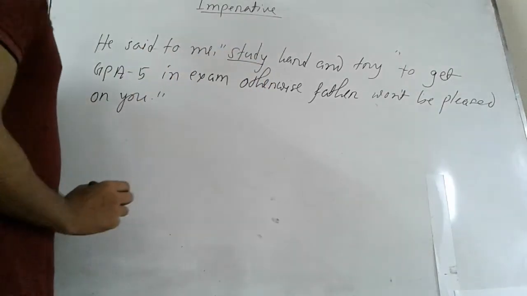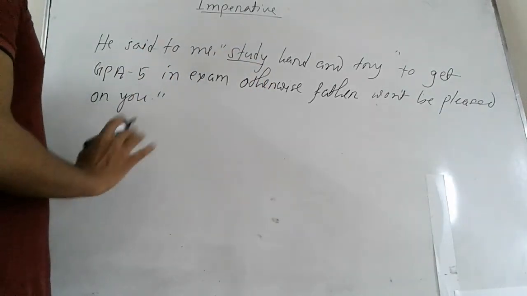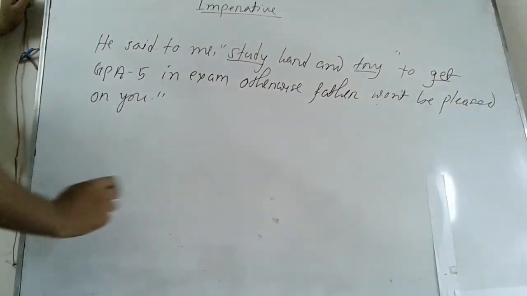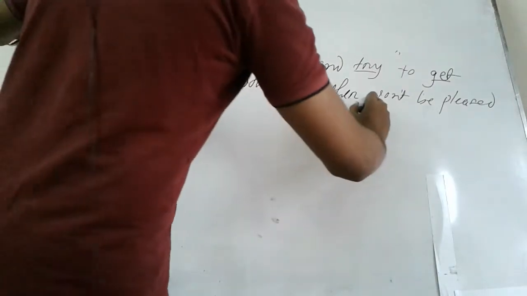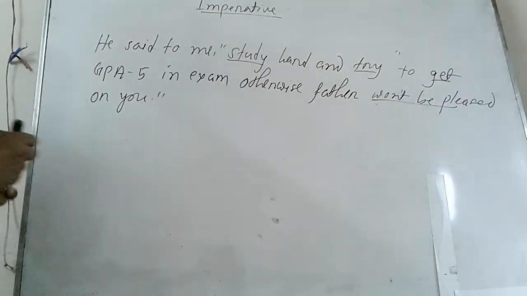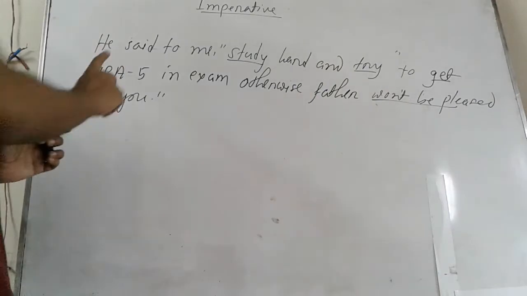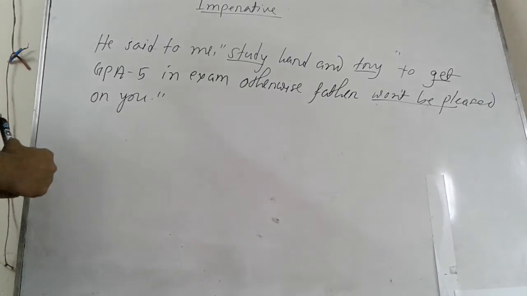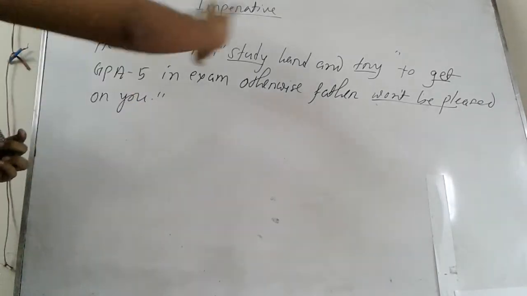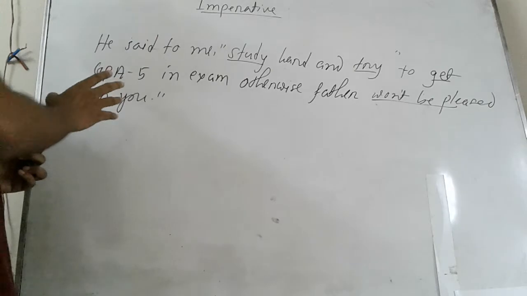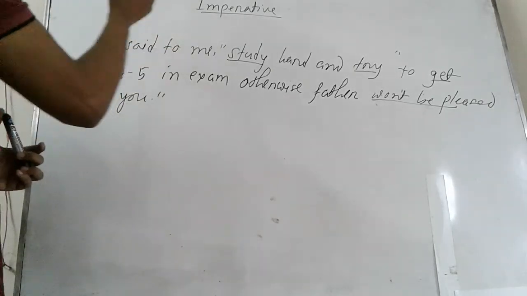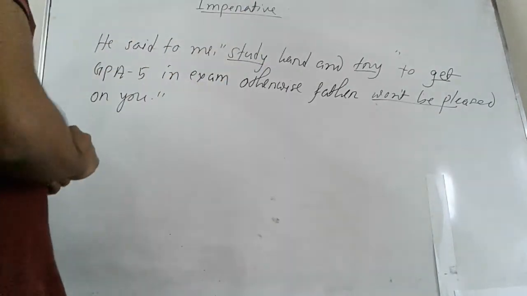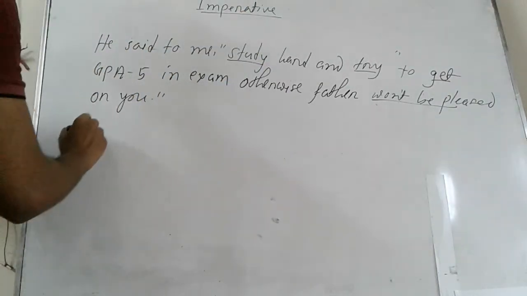here at the beginning as regular we have a verb, then we have a verb here try, now here also get, and we have another verb here also won't be pleased. So at first we should use here either requested or order or something like this, or we may use advised according to the sentence. So as he is telling me to study, not for now, for all time, for regularly, so we should use advised here.